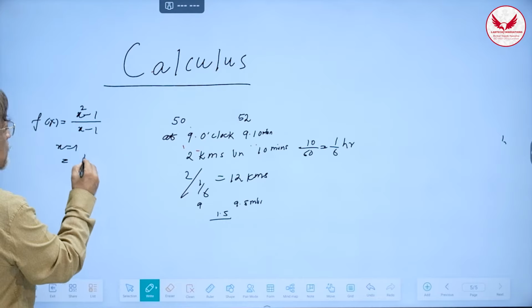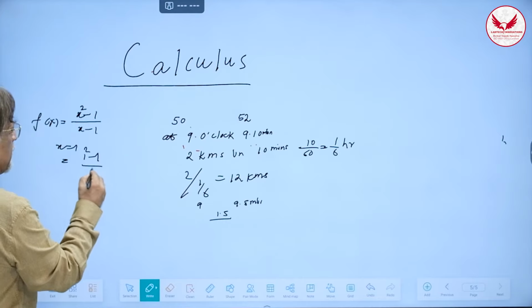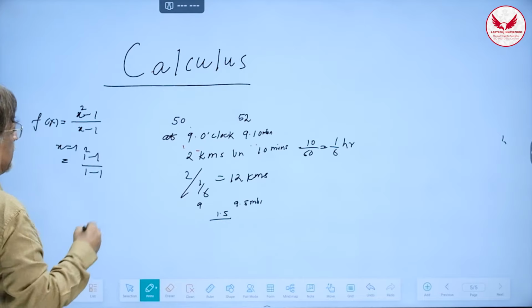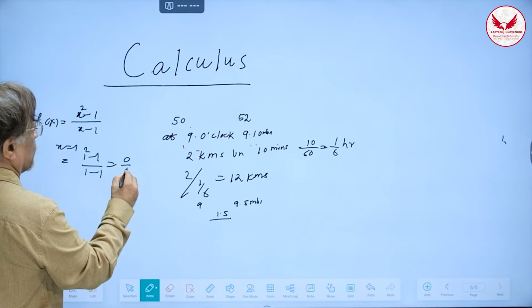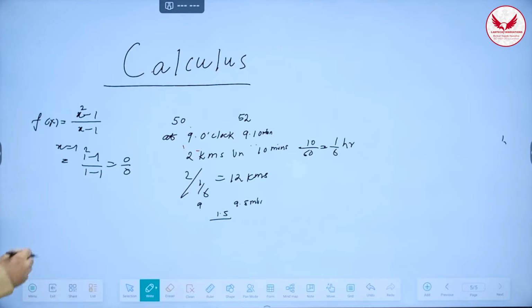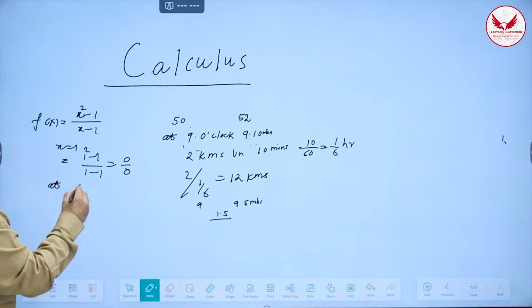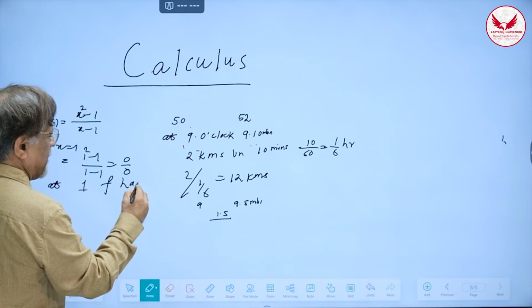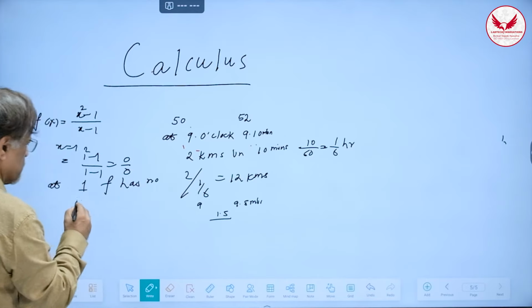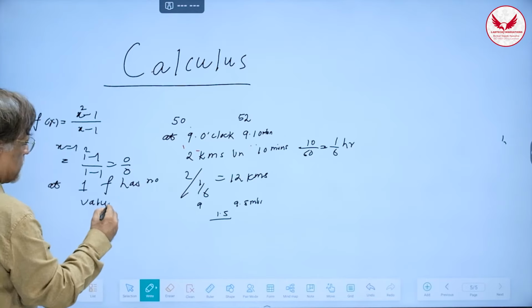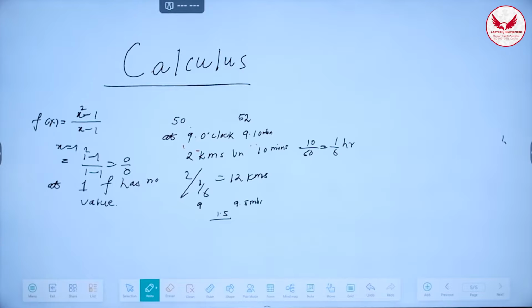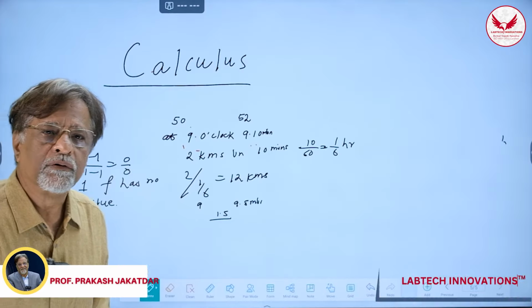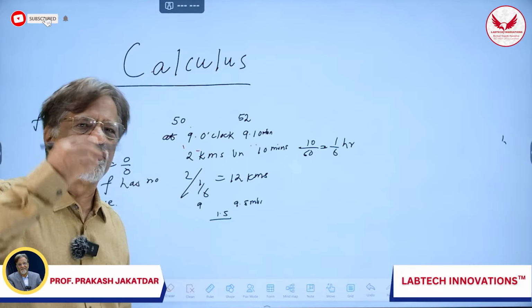X is equal to 1, so 1 square minus 1 divided by 1 minus 1, that will be again 0 by 0. So this function has no value at 1. So at 1, f has no value. And I want to find a value at 1 somehow, which will go very close to 1.